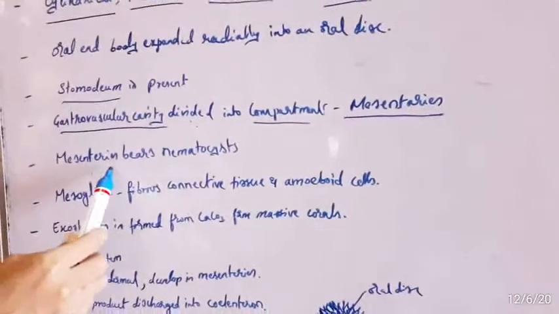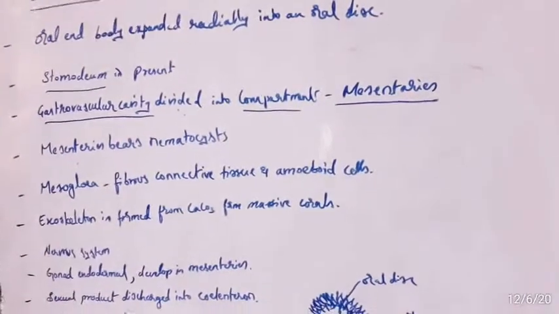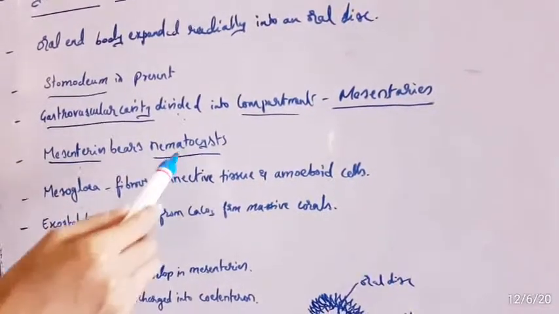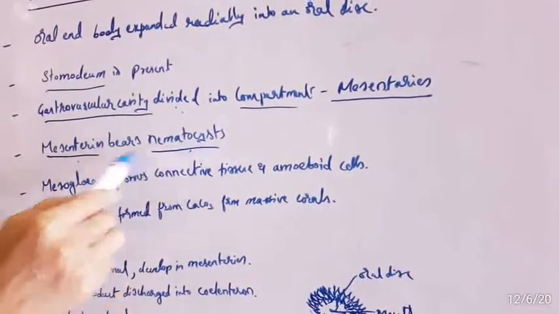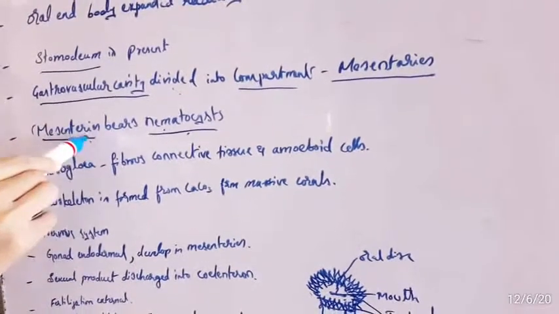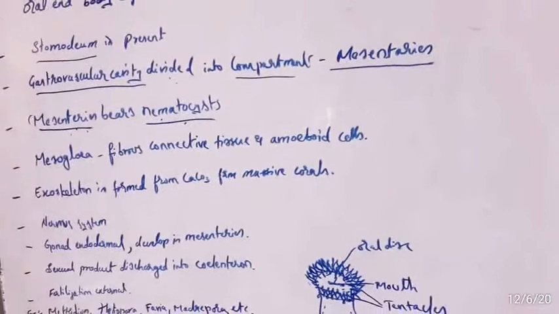So mesenteries bear nematocysts. You already know the function of nematocysts. So where are the nematocysts located here? In the mesenteries. Hence mesenteries bear nematocysts.